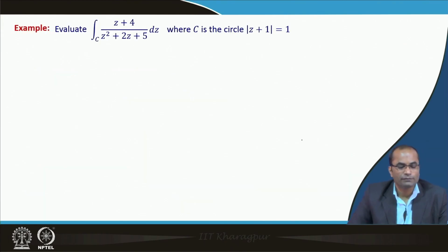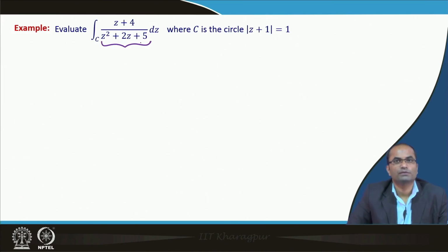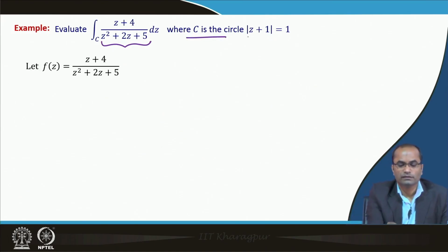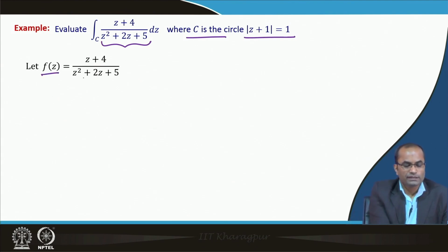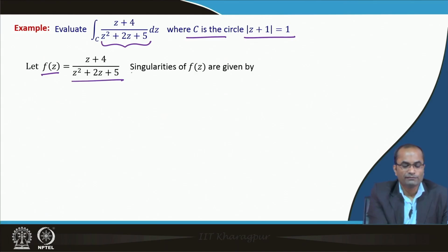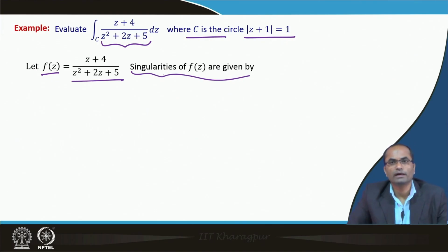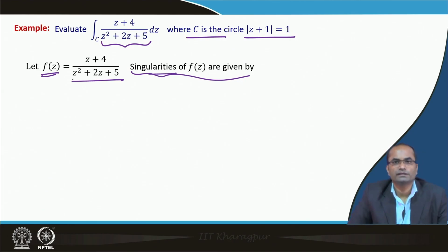Well, here is just an example to illustrate again how we can apply this Cauchy theorem. Our integrand is z plus 4 over z square plus 2z plus 5, and C is a circle given by |z plus 1| equal to 1. Let f(z) equal z plus 4 over z square plus 2z plus 5. This is the integrand, and we look at where the denominator is 0, which we call the singularities of f(z). We will discuss singularities in some later lectures, but at this moment the singularities are those points where f(z) is not analytic.